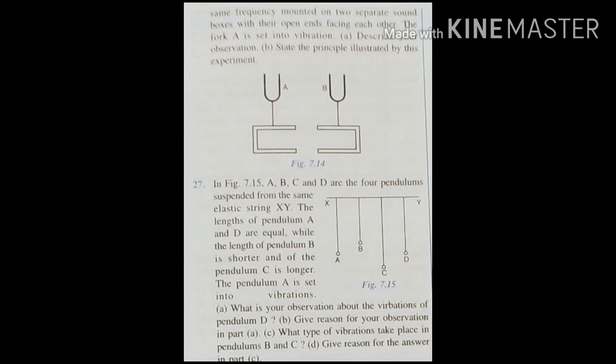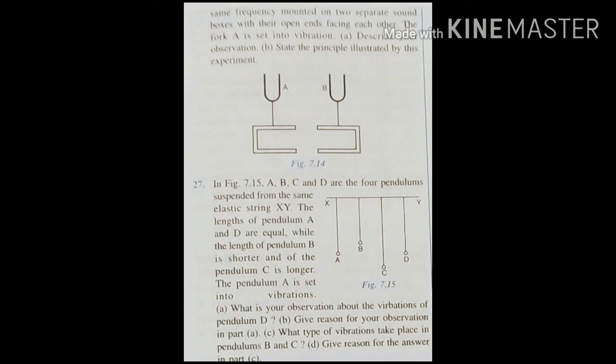What type of vibrations takes place in the pendulums B and C? In the pendulums B and C there is forced vibration. Now the last question is, give reasons for the answer in part C. So the pendulums C and B also vibrate with very small amplitude because the vibrations produced in pendulum A are communicated to B and C through the elastic string.